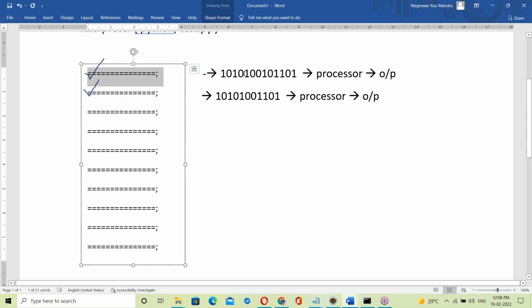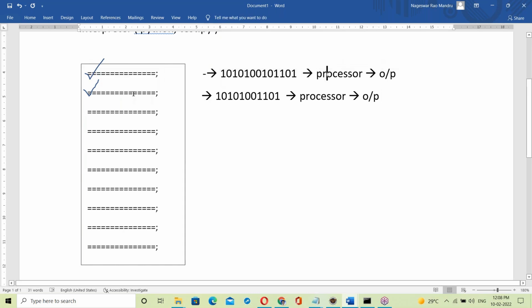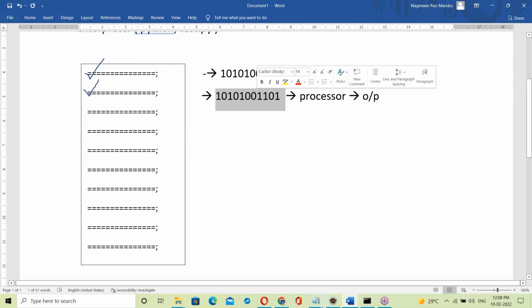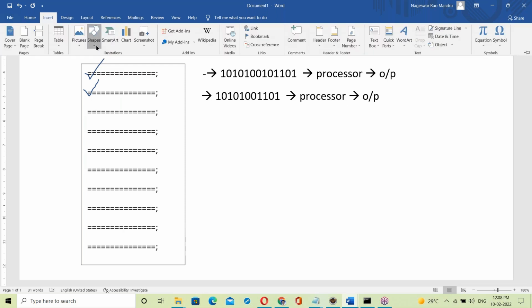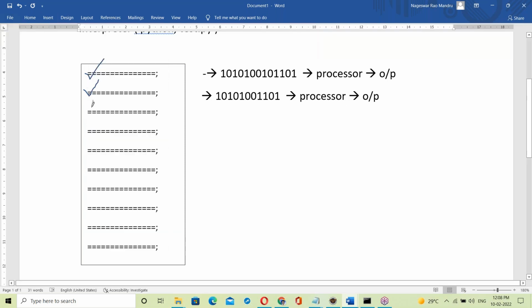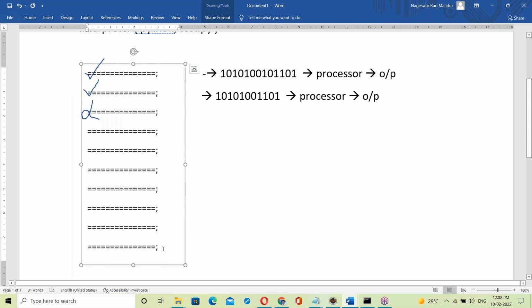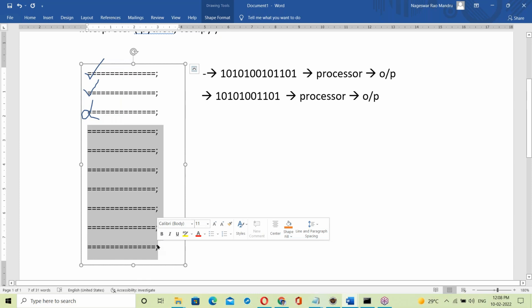First statement checking is correct, converting to binary code, generating output. Next statement checking is correct, converts into binary code and is given to the processor, generating output. Suppose the next statement has something wrong. The interpreter gives an error message and simply stops. It won't go to the next statements. Any error comes, the interpreter stops.